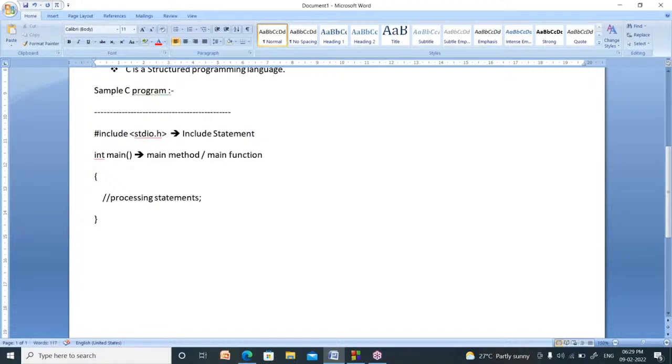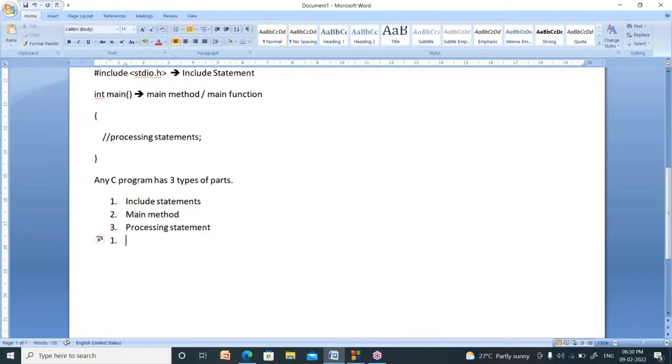Now I will explain it. Any C program has three types of parts. First one is include statements. Second one is the main method. Third one is processing statements. Now, what is an include statement? What is the meaning of this one?